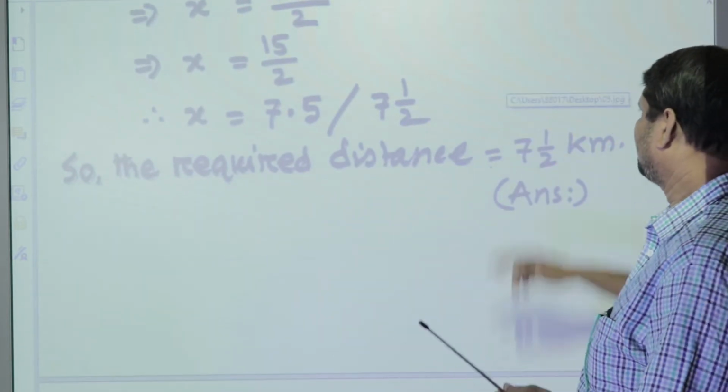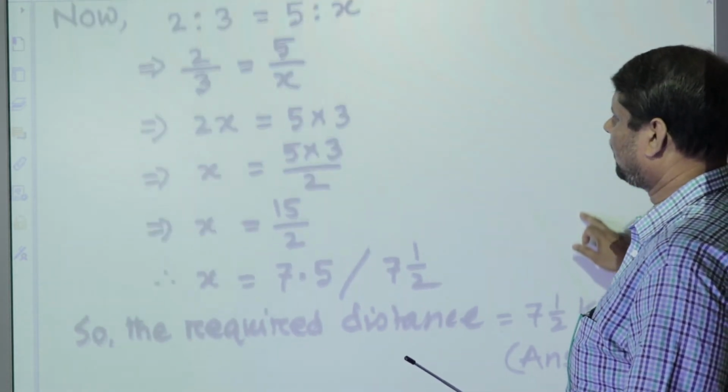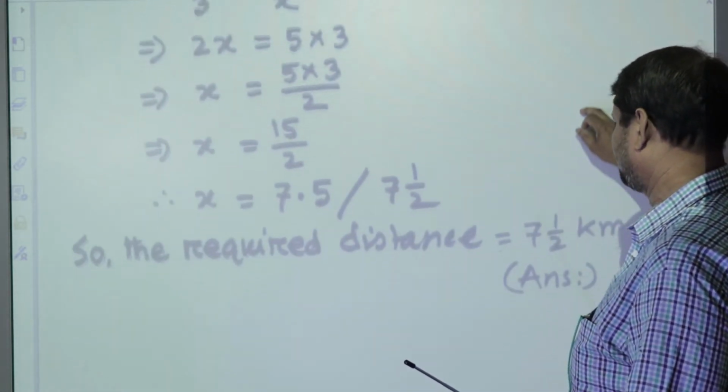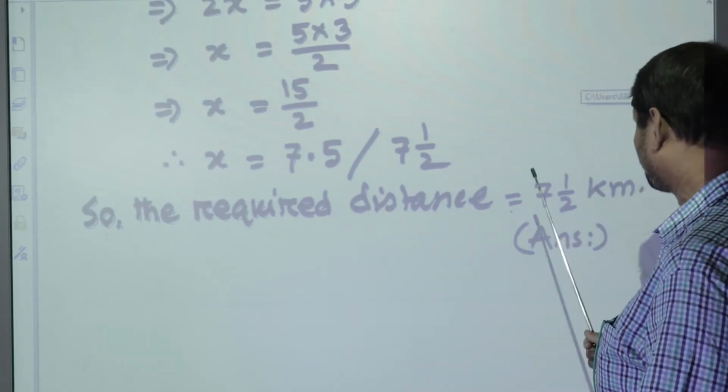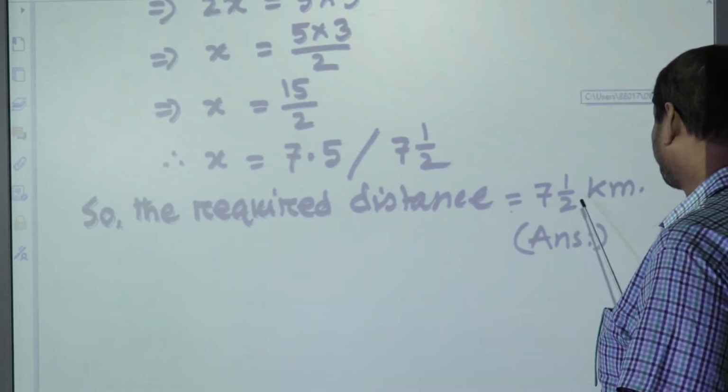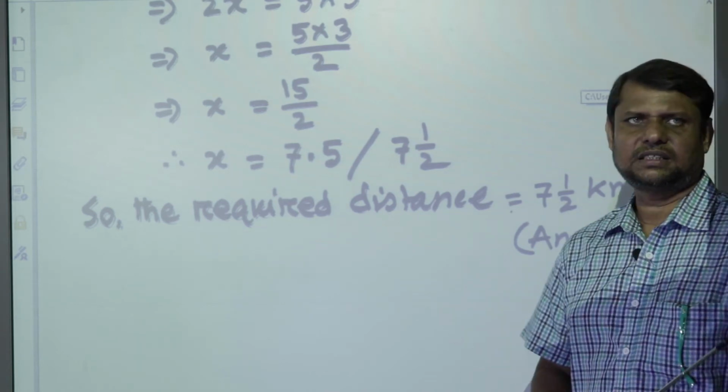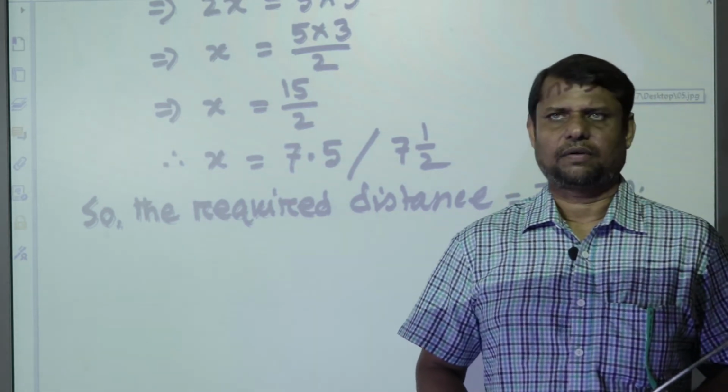So the required distance of the second friend from school to house is equal to 7.5 km. And this is the answer of this problem.